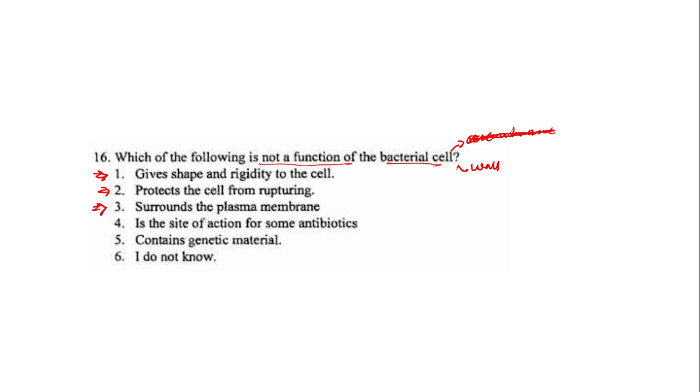So these antibiotics can be used on the cell wall just by understanding the cell, but I can't go much in detail. That is also microbiology. So we already know that only the nucleus has genetic material.